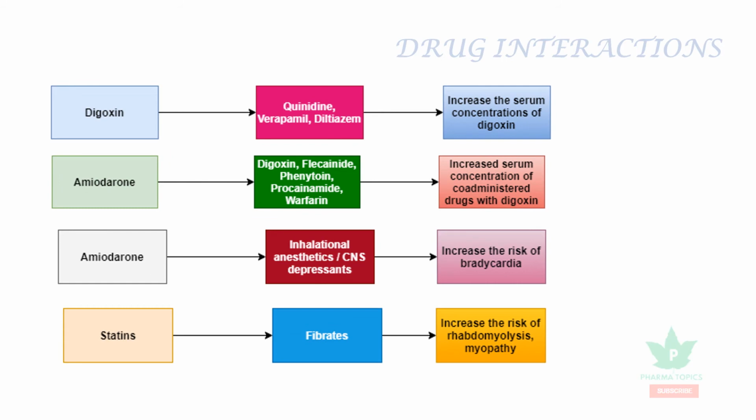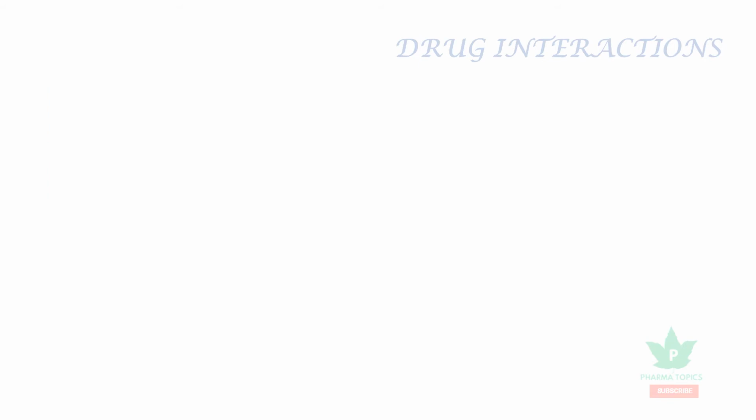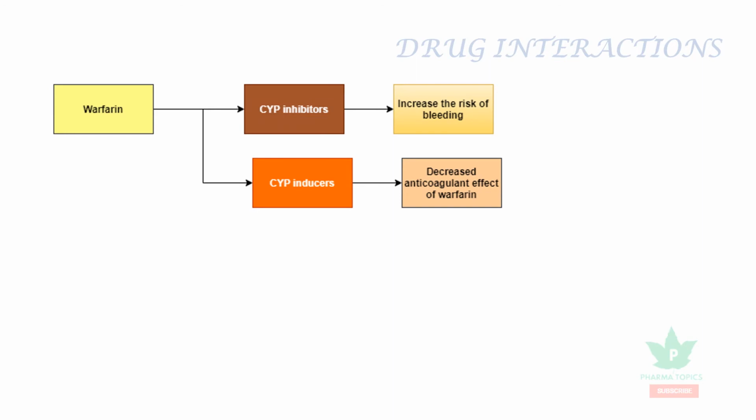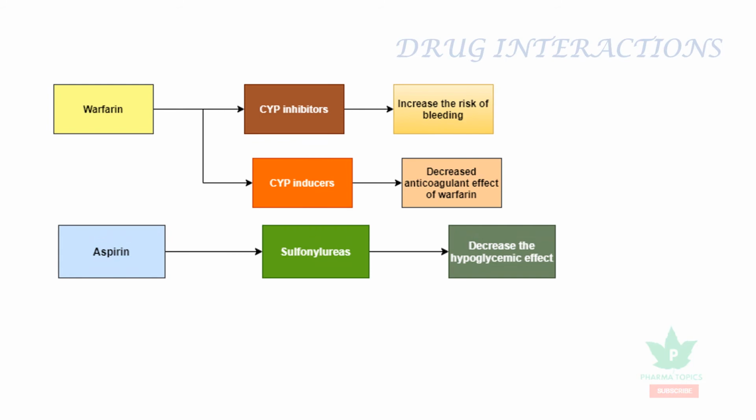When statins are combined with fibrates, it increases the risk of rhabdomyolysis and myopathy. When warfarin is combined with CYP inhibitors, it increases the risk of bleeding. And warfarin, when combined with CYP inducers, has a decreased anticoagulant effect. When aspirin is combined with the sulfonylureas, they decrease the hypoglycemic effect of the sulfonylureas.